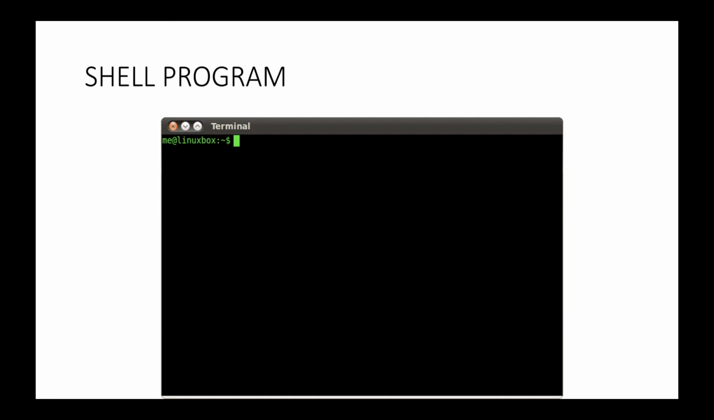Let's first understand the difference between a shell program and a terminal. The terminal is a kind of device that is used for taking input and also displaying output. You can use your keyboard and write some input here, and once you press enter, you will also see some output on this terminal.